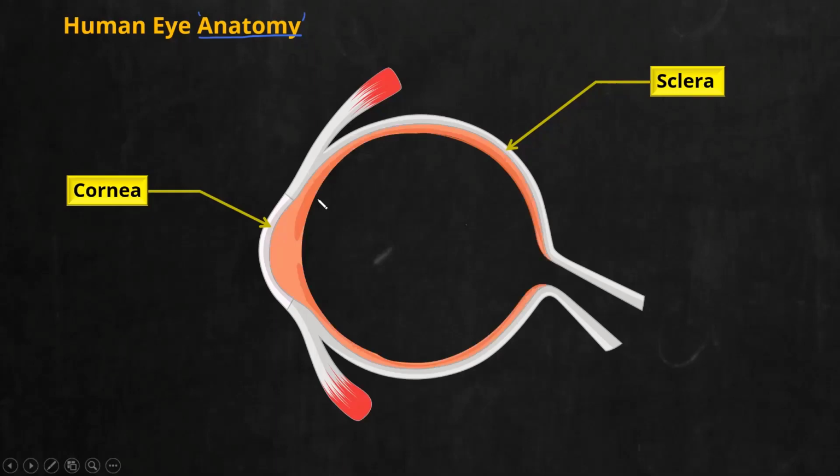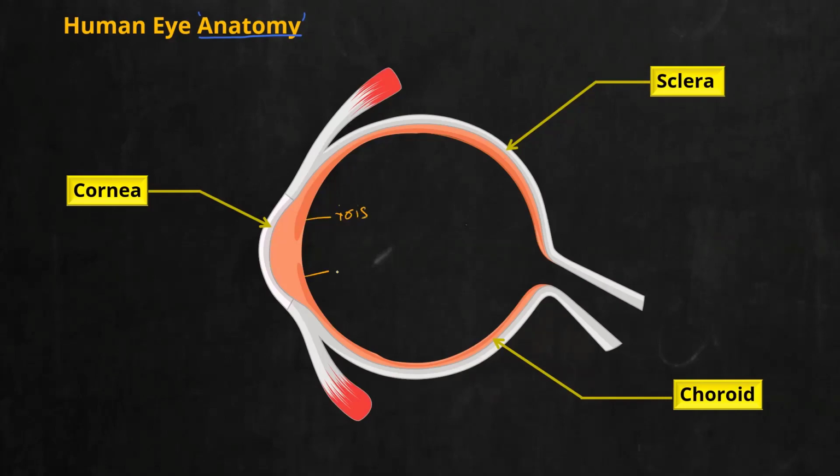The second layer is not mentioned in your textbook, but you have already studied it in 8th standard. The second layer is known as choroid. Note it down. The middle layer of the eye is known as choroid. C-H-O-R-O-I-D, middle layer. Now you can see the choroid will terminate into a small region like this. And this region is what you call iris. This region is known as iris. So iris is an extension of this choroidal layer. We'll mark it later. Just understand, choroidal layer will terminate into the iris.